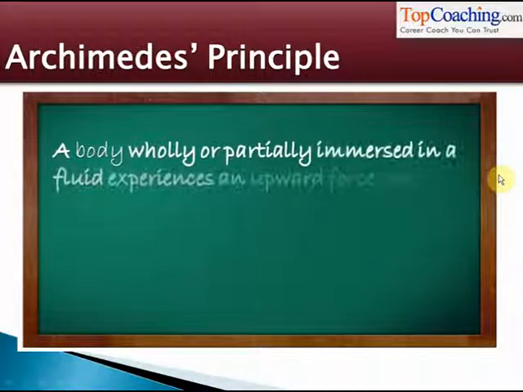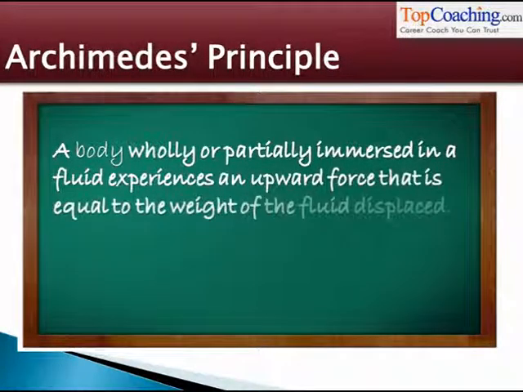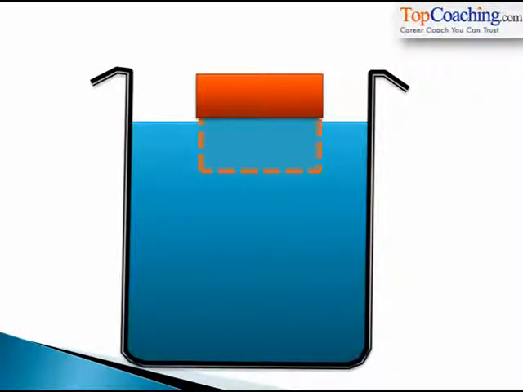Archimedes' principle states that a body wholly or partially immersed in a fluid experiences an upward force that is equal to the weight of the fluid displaced. What does this mean? What this means is that whenever a body is immersed in a liquid, the body experiences an upward force called upthrust or buoyant force. Understood? The magnitude of this force is equal to the weight of the liquid that has been displaced by the solid.